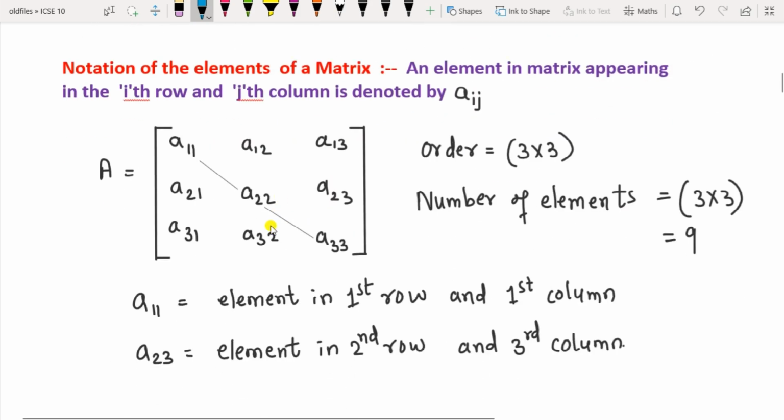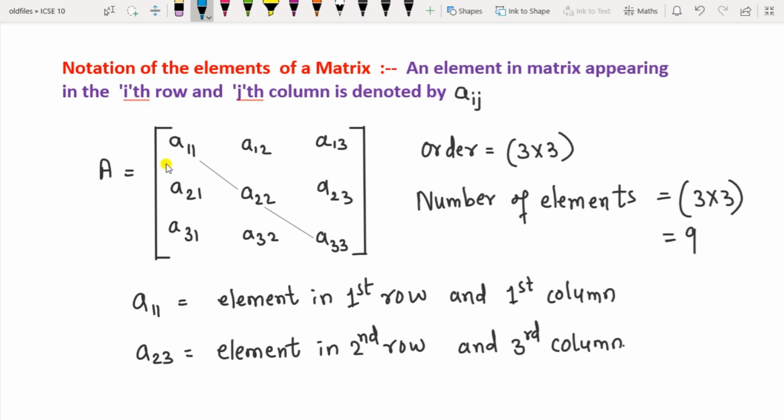Now, how to represent an element in the matrix, that is, the notation of elements of a matrix. Each element will have a particular number. An element in the matrix appearing in the ith row and the jth column is denoted by Aij. Here i is the row and j is the column.